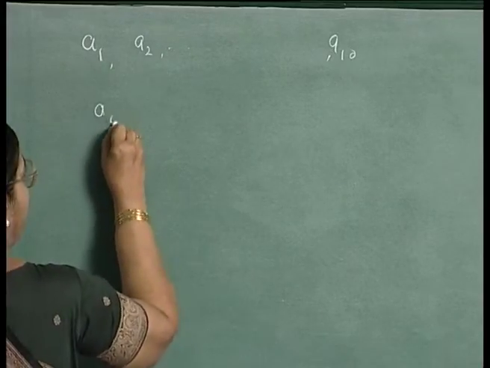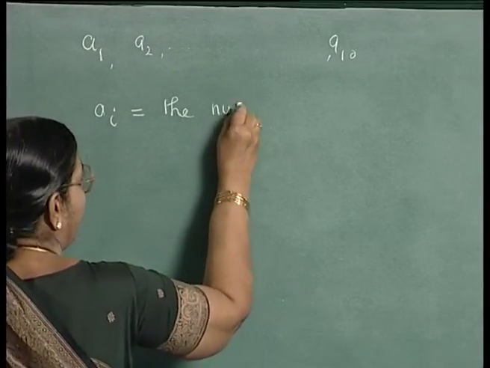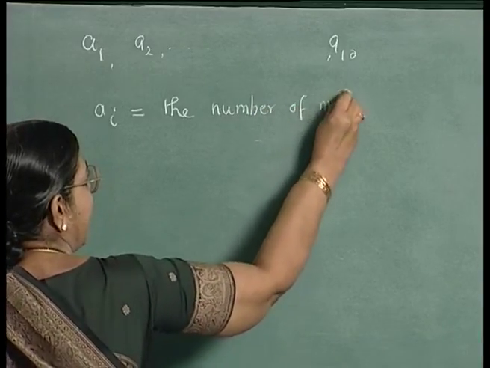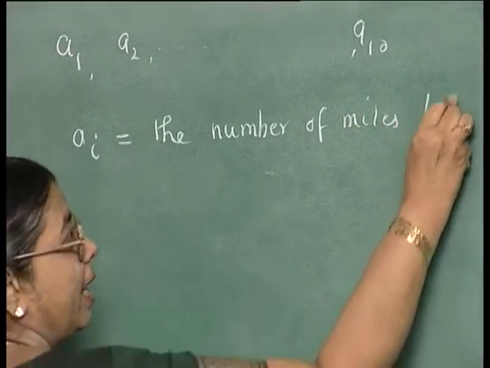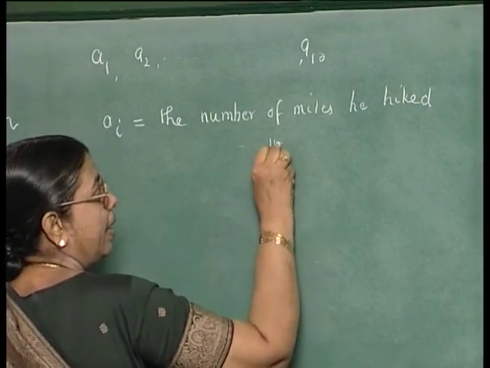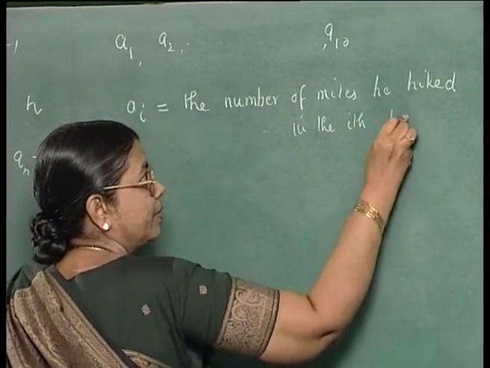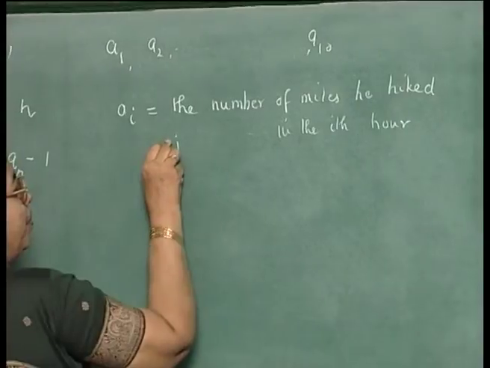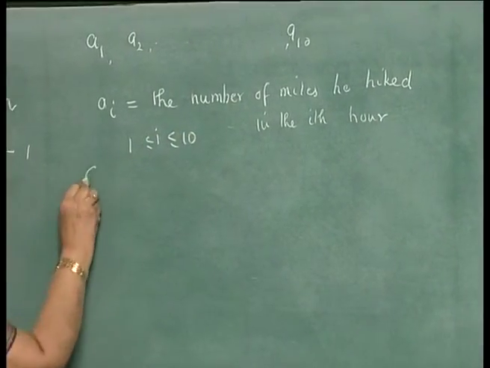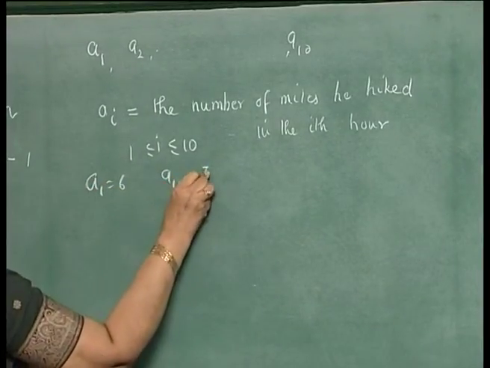So, Ai is the number of miles he hiked in the ith hour, of course i will vary from 1 to 10. Now we know that A1 is 6 and A10 is 3.